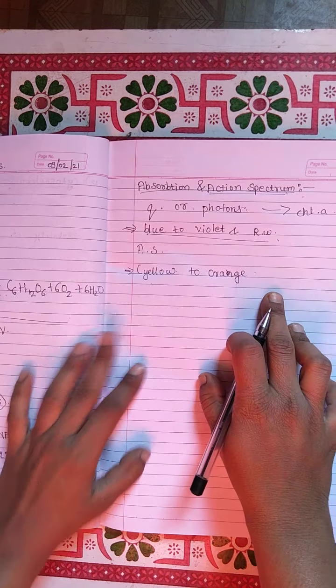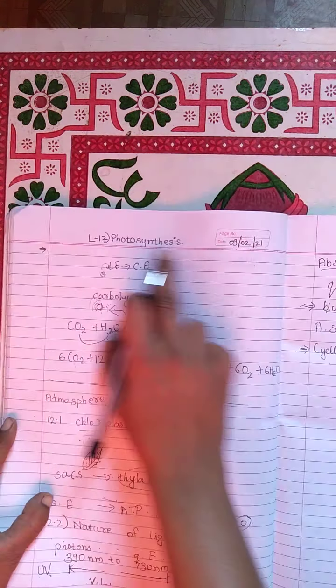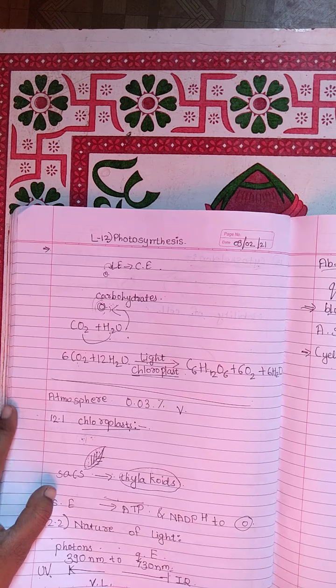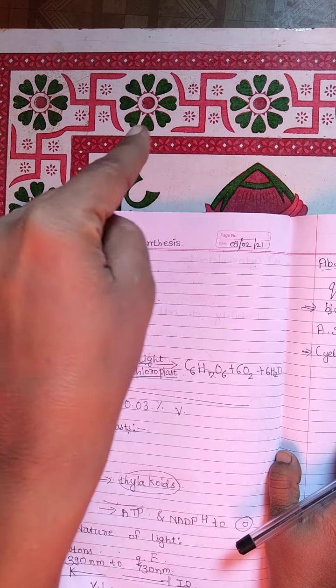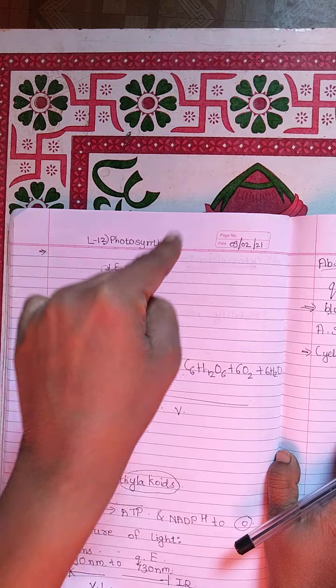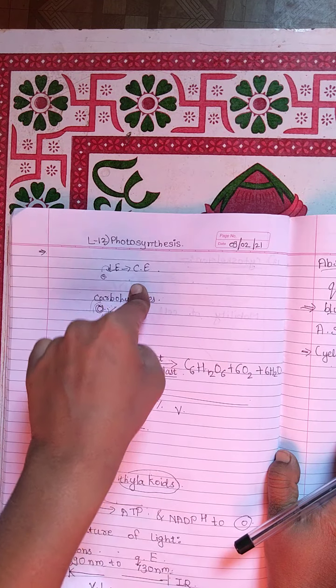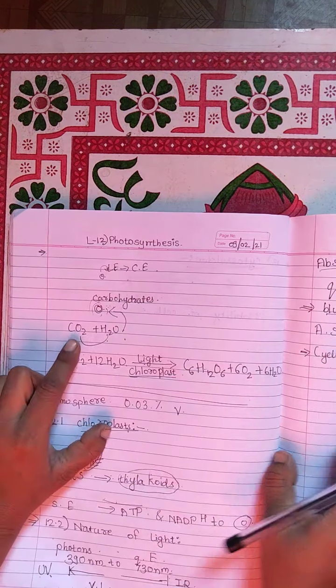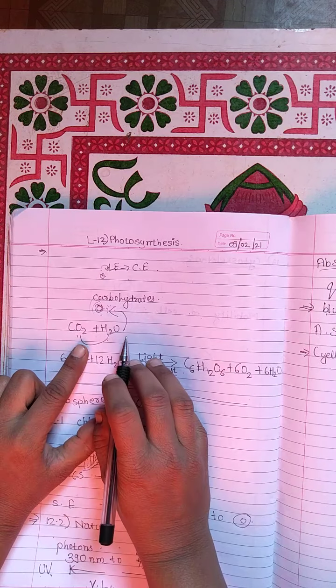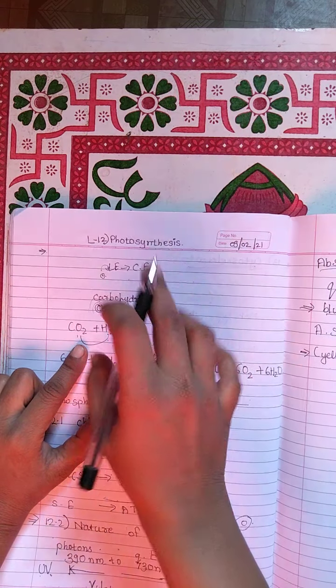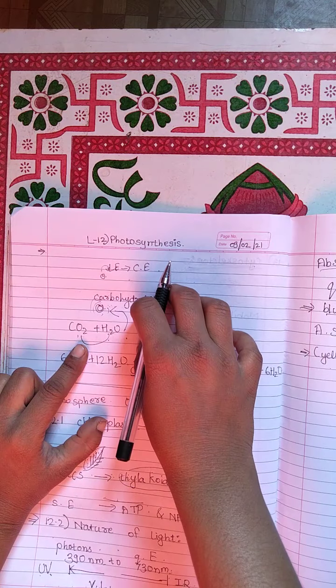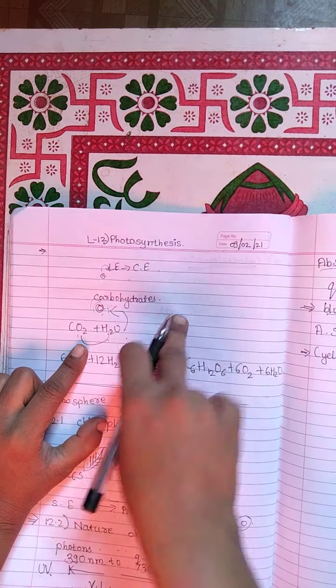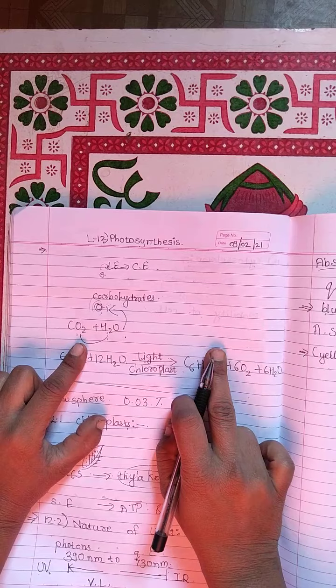Now in this way, today we studied photosynthesis. The proper definition of photosynthesis is the synthesis of carbohydrate, that is glucose, from inorganic material like CO2 and H2O with the help of solar energy, that is sun energy, which is trapped by the pigment called chlorophyll.